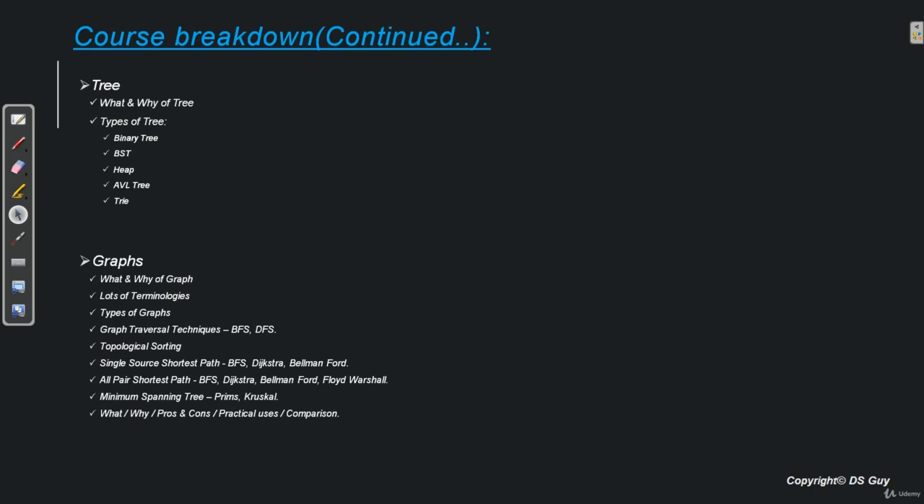Next we learn a very important topic called graph. We see what a graph is, why we need it, how it is different from tree, lots of terminologies around graph, types of graph, and then we'll see a lot of algorithms for solving graph problems like BFS, DFS, Dijkstra, Bellman-Ford, Prim's, Kruskal, etc. So this is a very important topic. Please pay a little more attention to this topic.